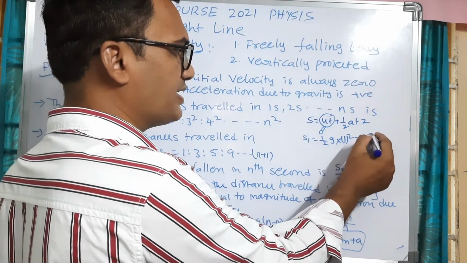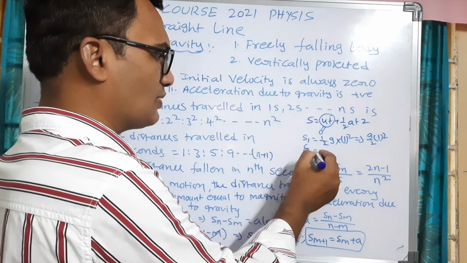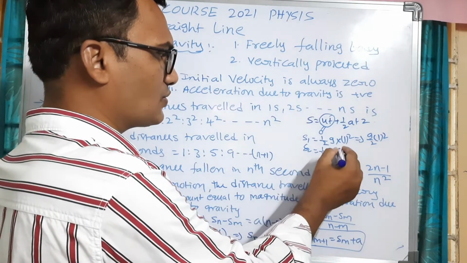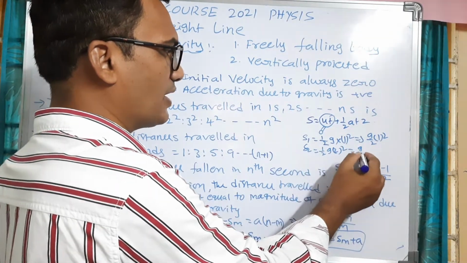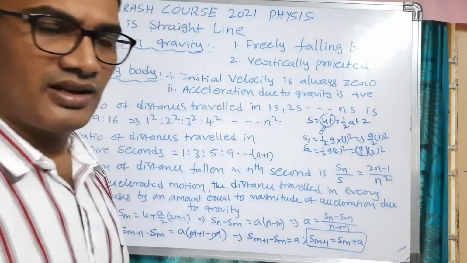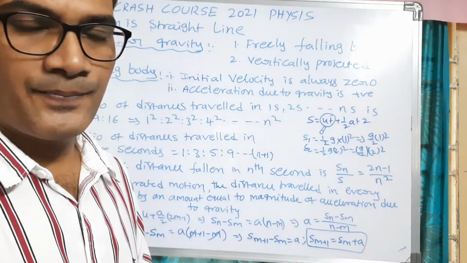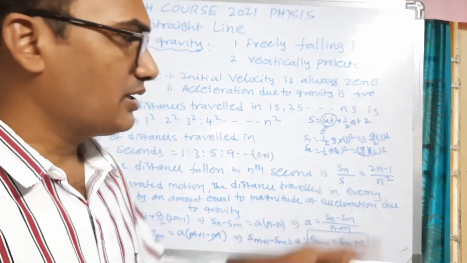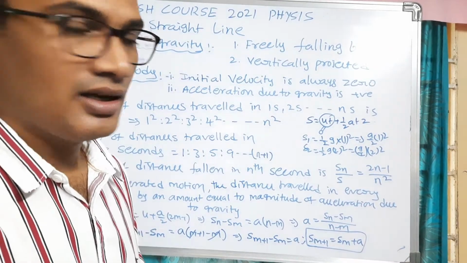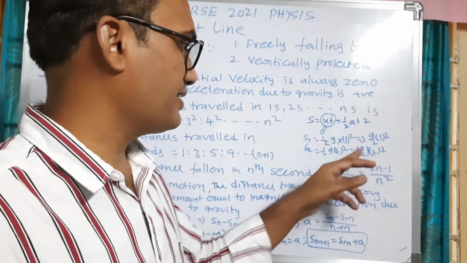So it will be g by 2 into 1 square. Similarly, S2 is equal to half into g into 2 square, so that will be g by 2 into 2 square. In all the cases, S1, S2, S3 and so on, g by 2 will be common. g by 2 is the multiple of the distance traveled by the object in different seconds.